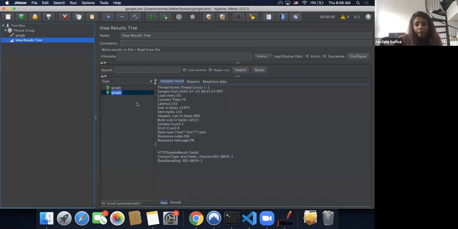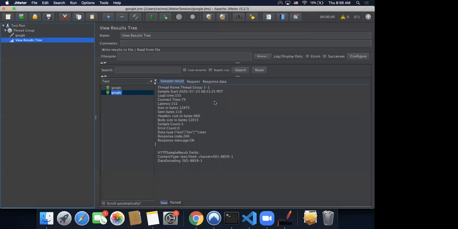So you never ever want to keep view results tree enabled when you're running your load tests. But while scripting, this is going to be your best friend, because you will verify everything that you're trying to do from here. I'm just going to... A question here.